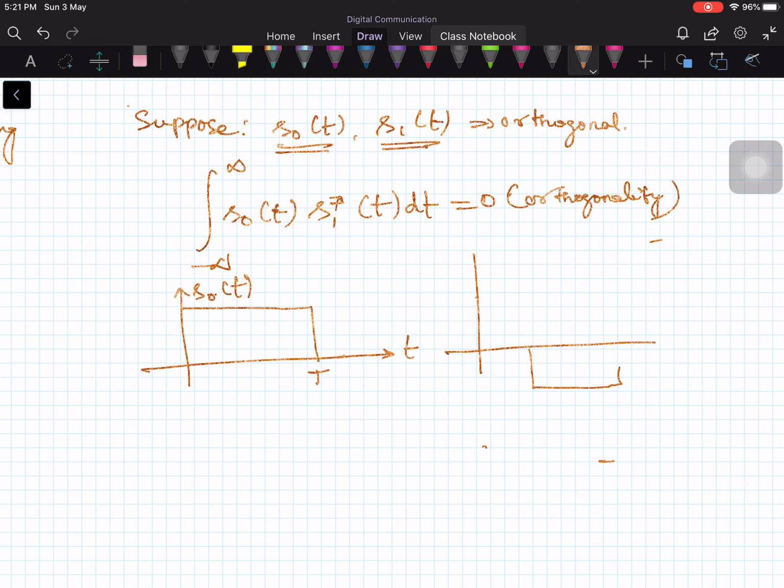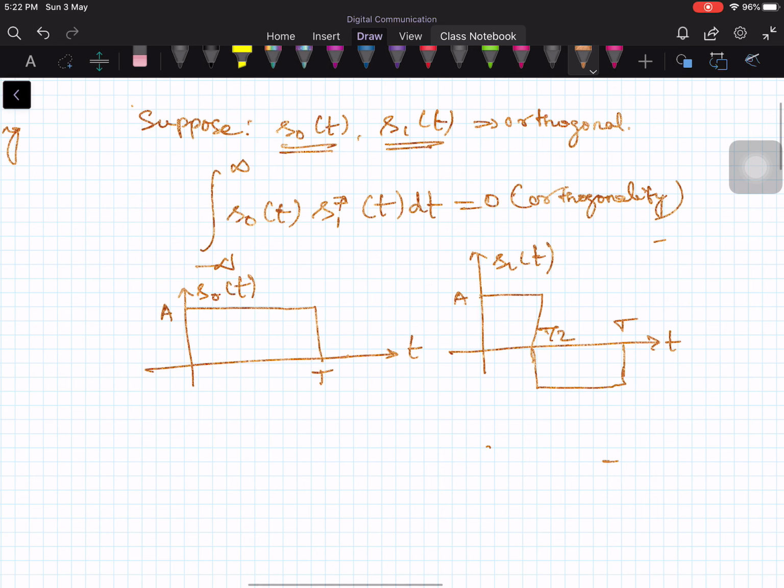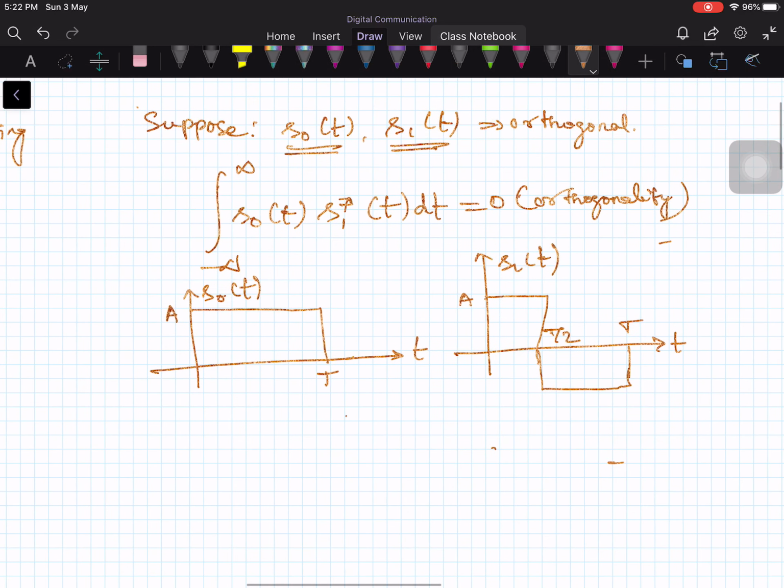It has gone like this. This is T by 2. This is a very bad figure, I'm sorry. This is T, and let me call the amplitude A. Then this also A, and this is s1 of t. Now both are real signals, of course, and if you multiply and integrate over 0 to T, it will give 0. Therefore these two signals are orthogonal signals.